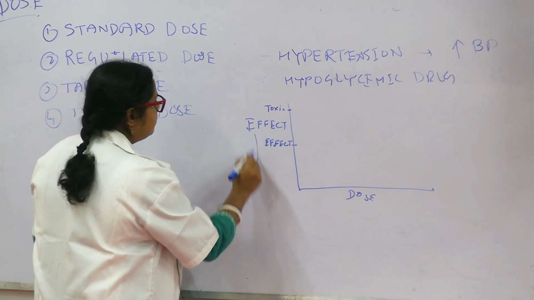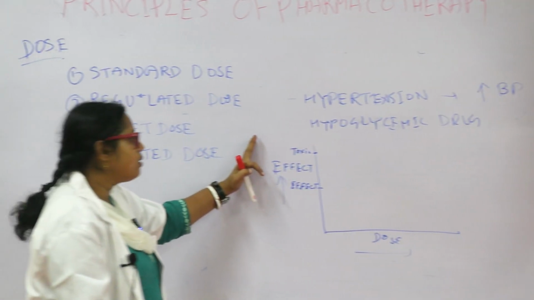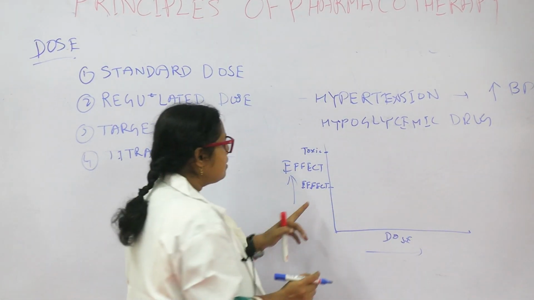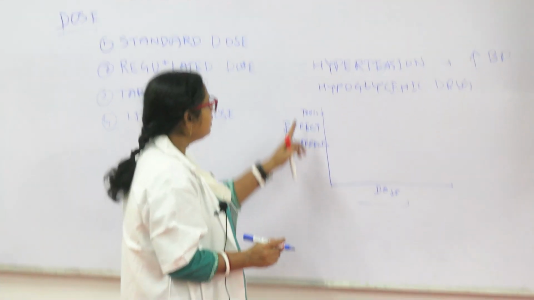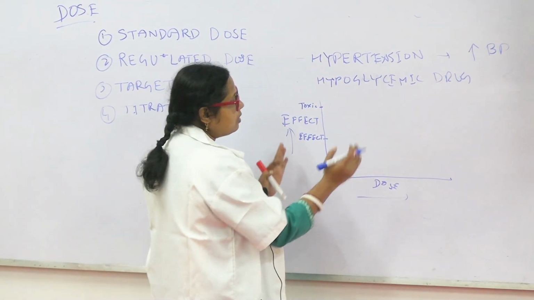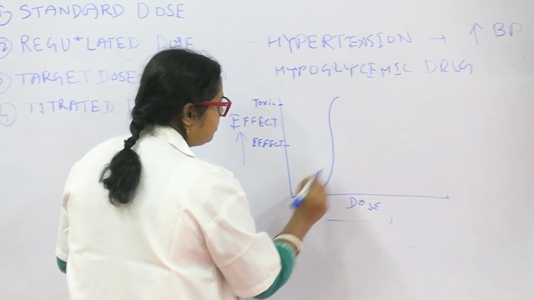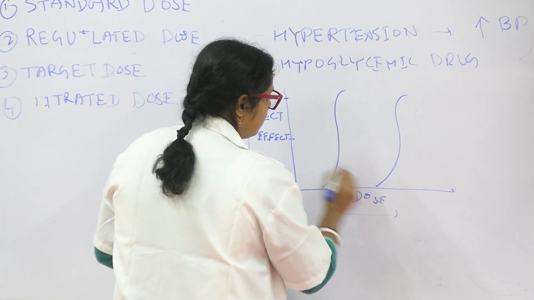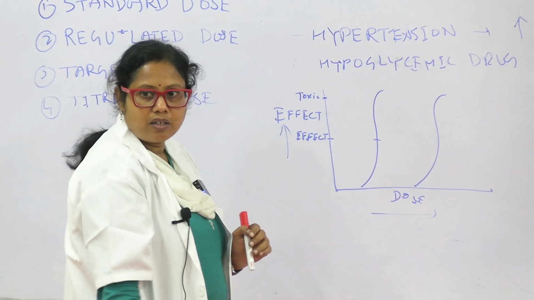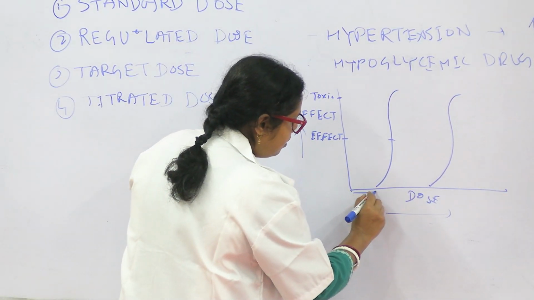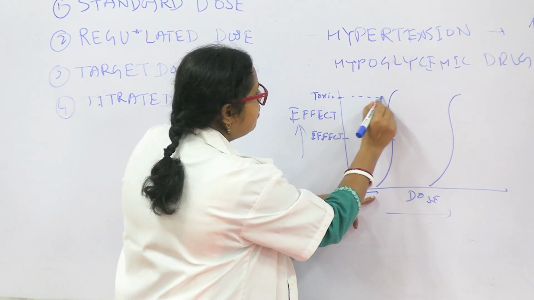So here we increase the dose, and here we are measuring the effect. What happens? In certain drugs, between the beneficial effect and the toxic effect there is a small window. If we increase the dose, we'll get the effect here, and from here to this, and here it is toxic.